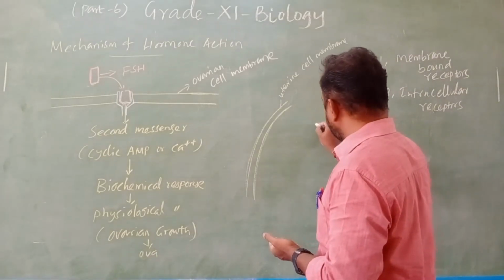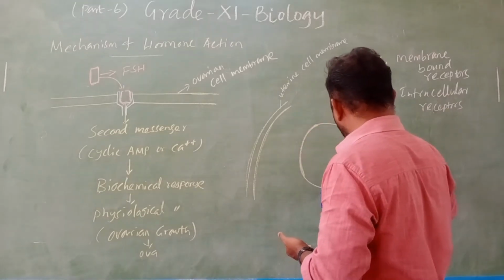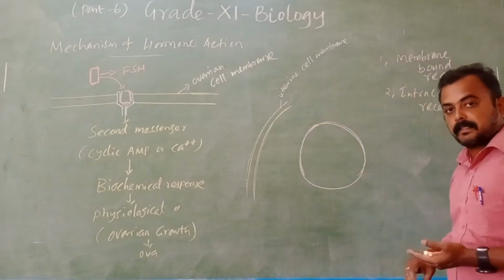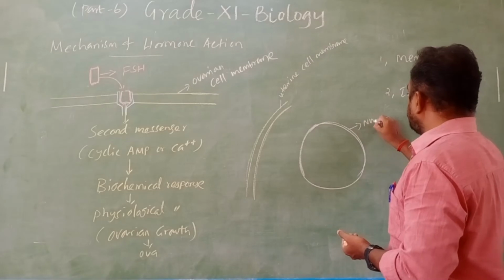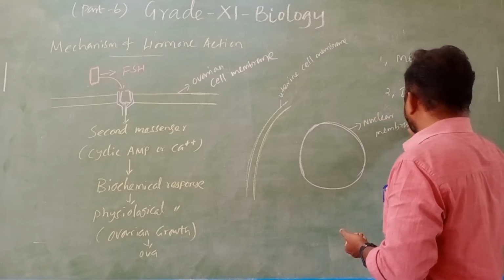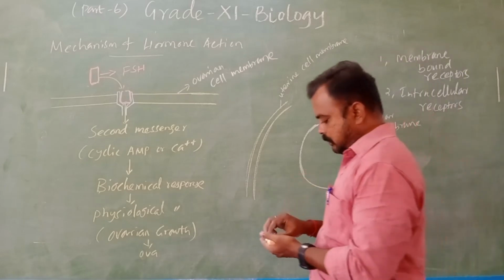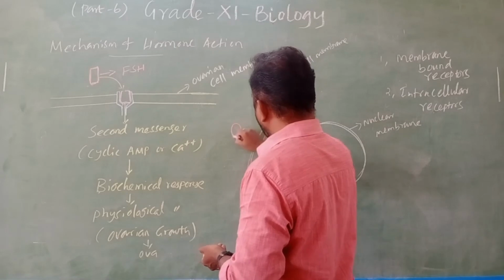Inside we have the nucleus. That is surrounded by what? The nuclear membrane. For example, here we can take the estrogen hormone.